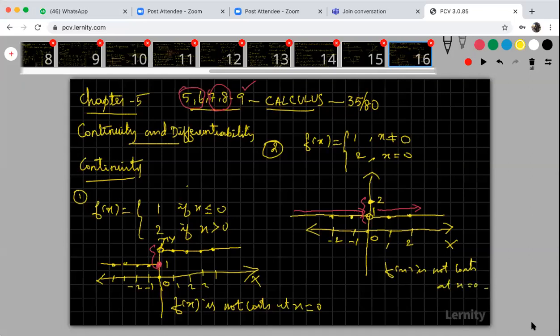Okay, sir, you are giving the example for not continuous. What about continuous? What is the definition for continuous? How to prove that it is not continuous? I have to prove that it is continuous.